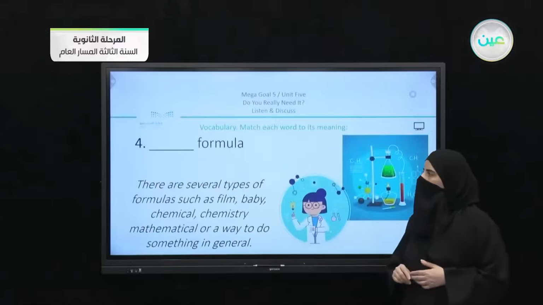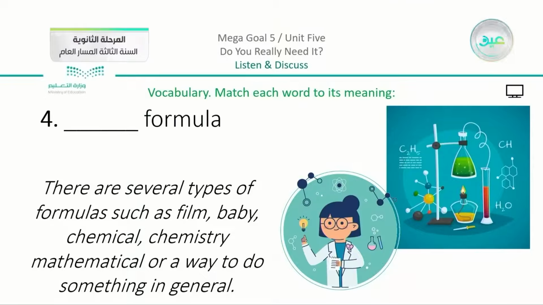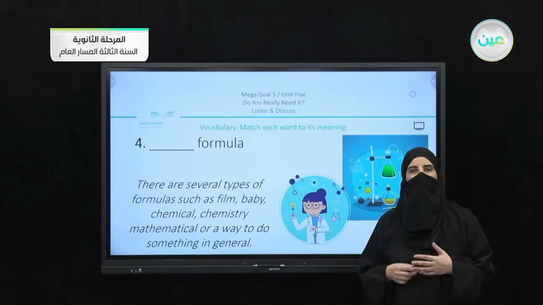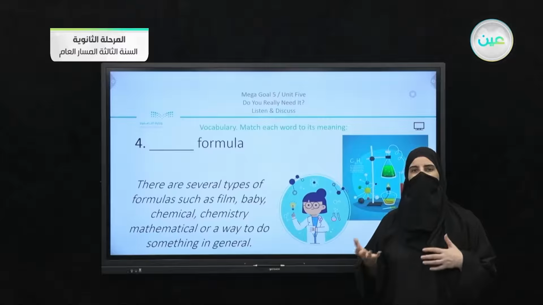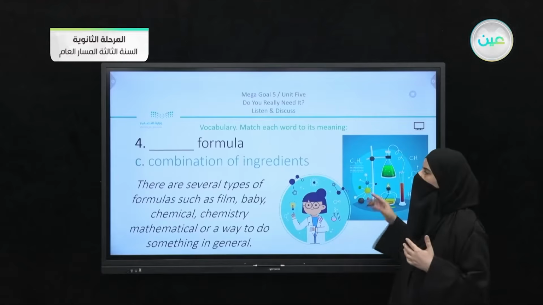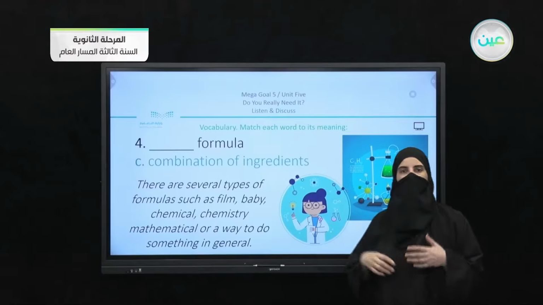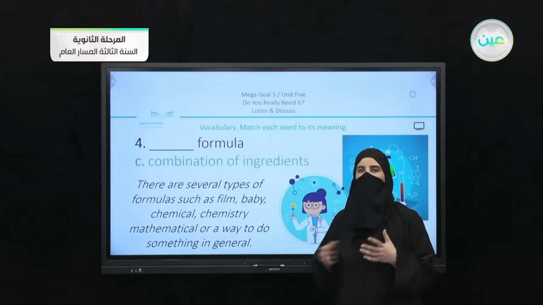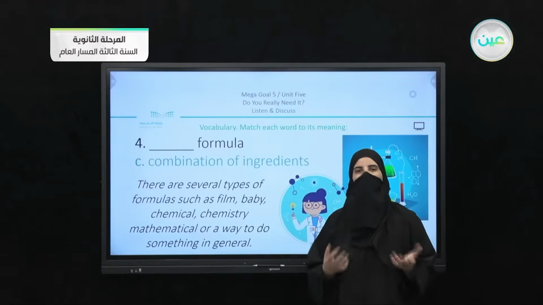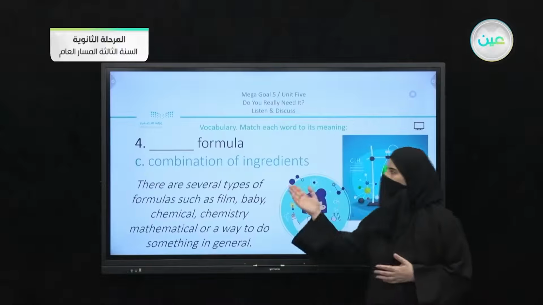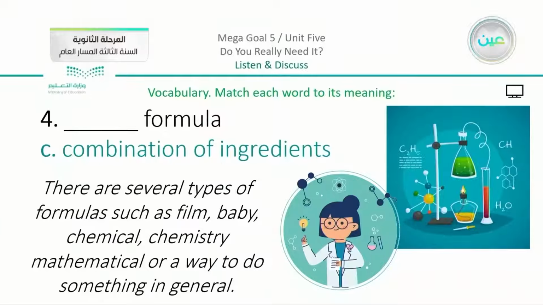Now we have also number 4, formula. There are several types of formulas such as film formulas, baby formulas, chemistry formulas, mathematical formulas, or a way to do something in general. So we agreed that it's some kind of mixture, or we can say a kind of combination. Now this combination can be of ingredients, or it can be generally a combination. So we have here the answer is going to be formula, C.